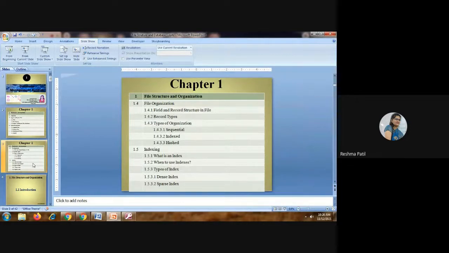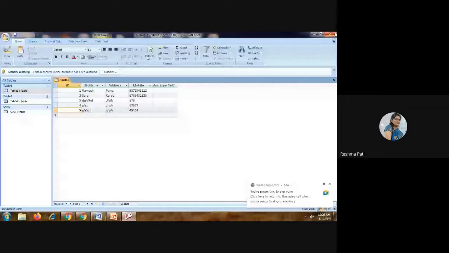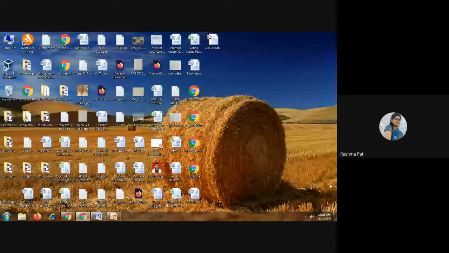Okay. Tell me the steps to create a database. Yesterday I told you how we can create a database. This is the basics of DBMS. You should know which software we are using, how to use that software, how to open it, and how to create a file. That is in the first chapter. Everything is mentioned in the first chapter, so you should know the practical of that chapter. So how to create a database? What is the name of the software for DBMS?